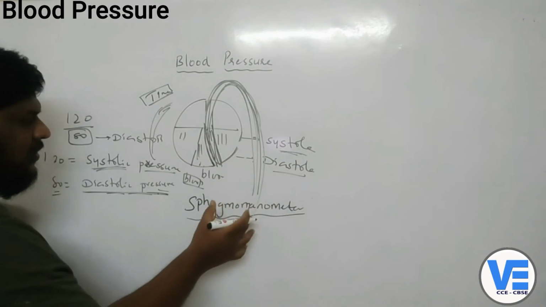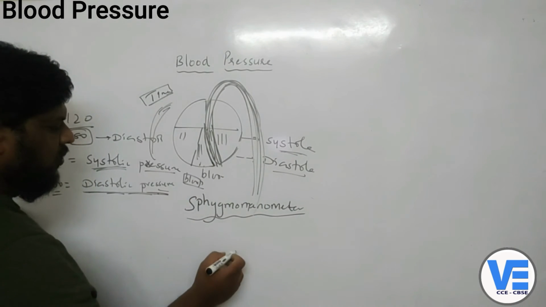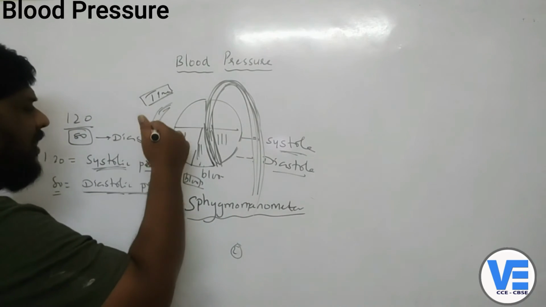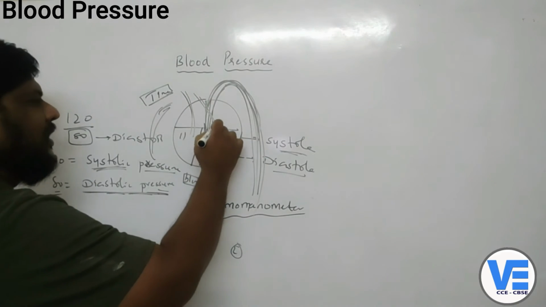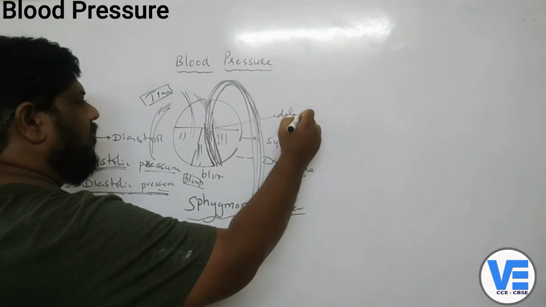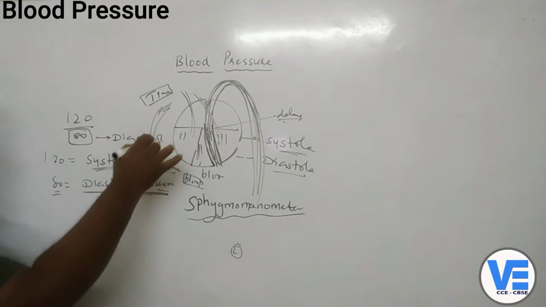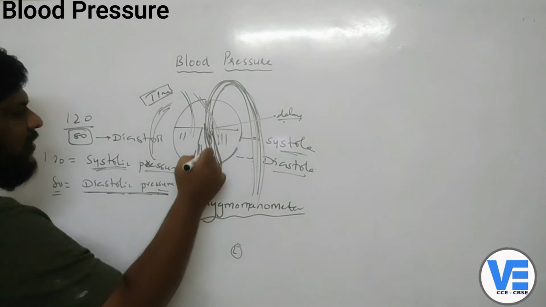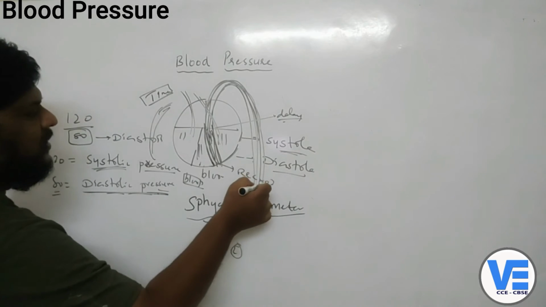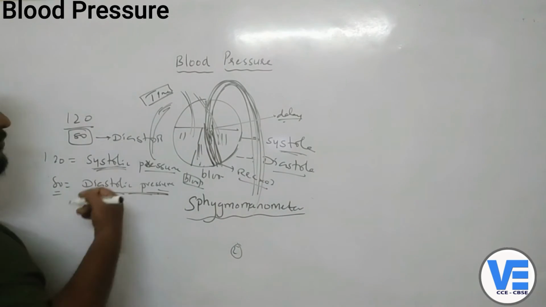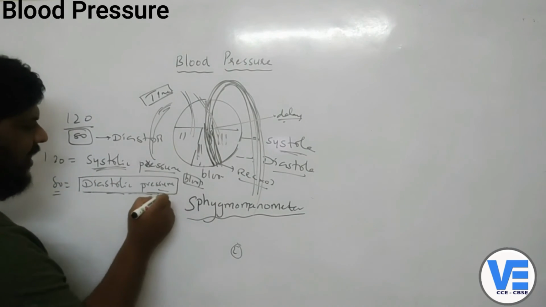So after some fraction of a second, this blood which has gone to each and every part of the body has to come back and fill the ventricles again. At that time there will be a delay, and the pressure will not be so high. The ventricles fill with blood only when they are in the relaxed state. So this pressure is a bit low, and that pressure is called the diastolic pressure.